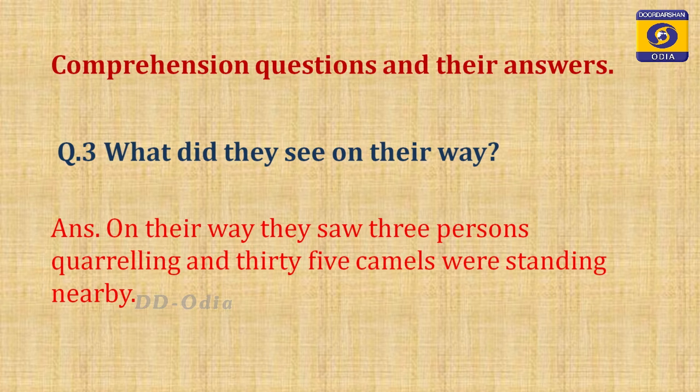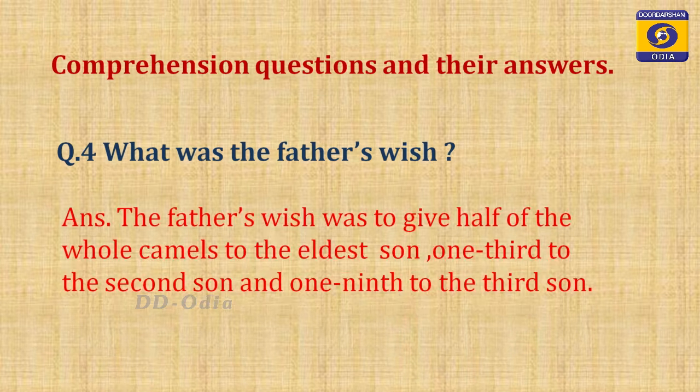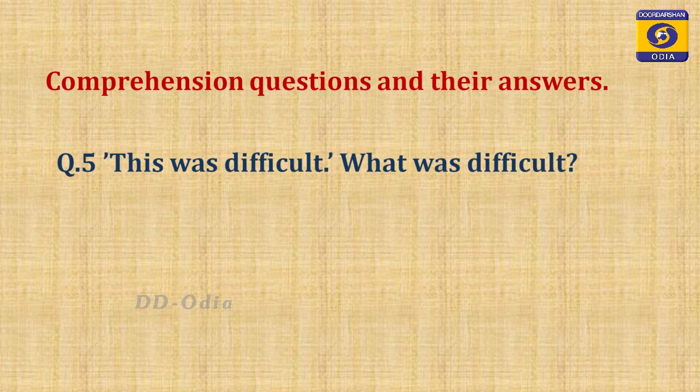Okay. Question number 4. What was the father's wish? Yes, the father's wish was to give half of the whole camels to the eldest son, 1/3 to the second son and 1/9 to the third son. Move to question number 5. This was difficult.